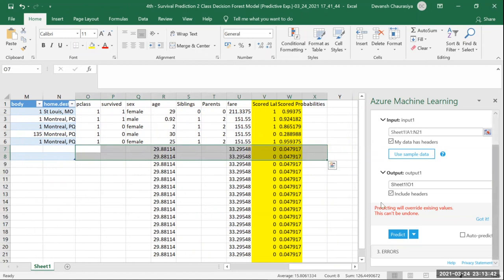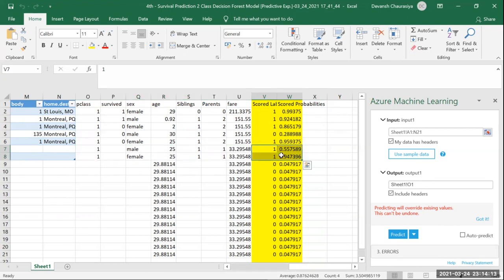Okay, now let me click on predict. You see how it has changed. Now this male and female, class 1, male, female, age 25, sibling 1, parent 1, this has changed. The score label is 1-1, which means both survived, but the chance of the male surviving was 55%, but the chance of the female surviving was 94%. So this is how you predict.